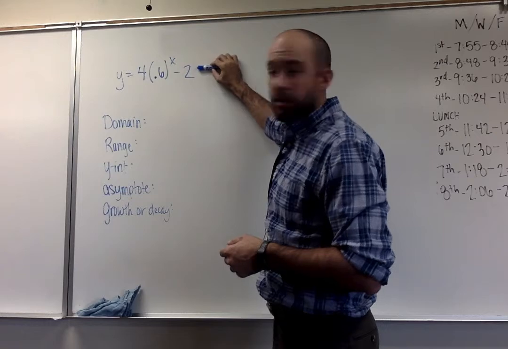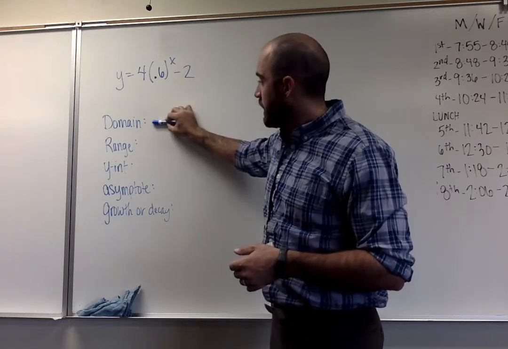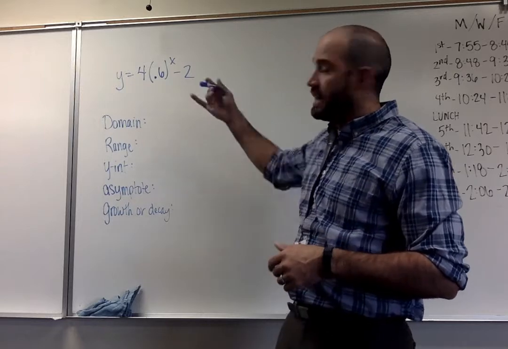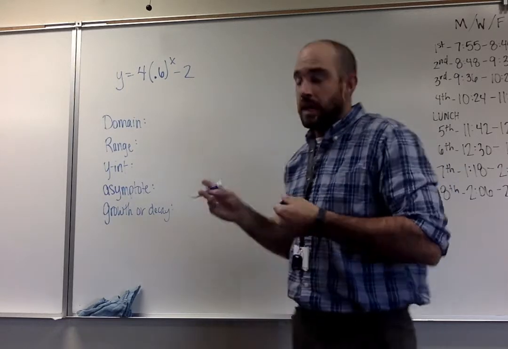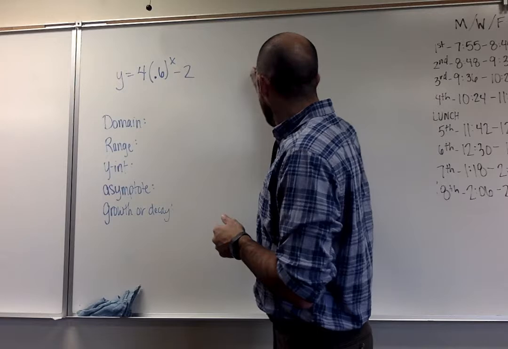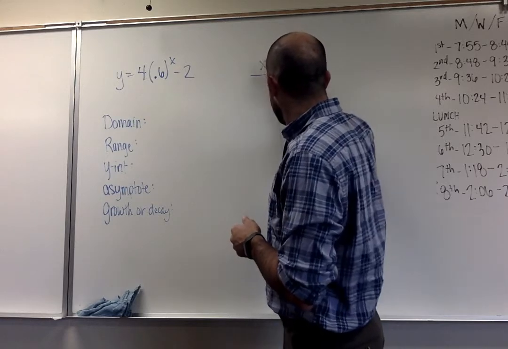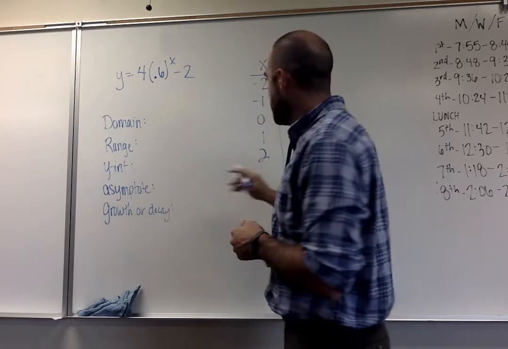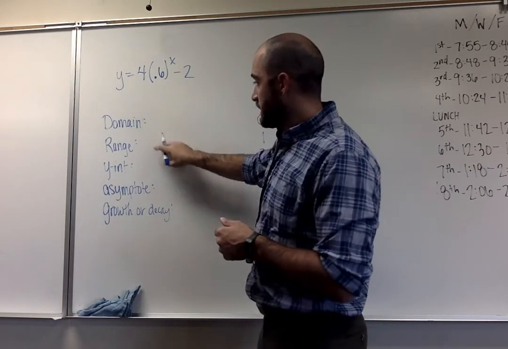You'll have a problem or an equation given to you. It'll ask you to look at the domain, the range, the y-intercept, the asymptote, growth or decay, and it'll ask you to graph. Okay, so these are the parts we'd have here, and again, this is just me making this up on the spot, but we've got our setup. So how can I figure all this out? We talked about domain.